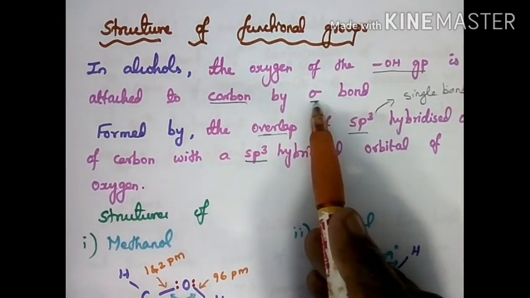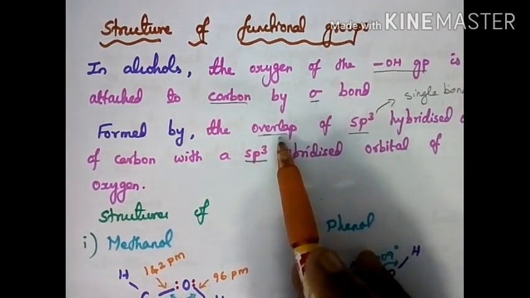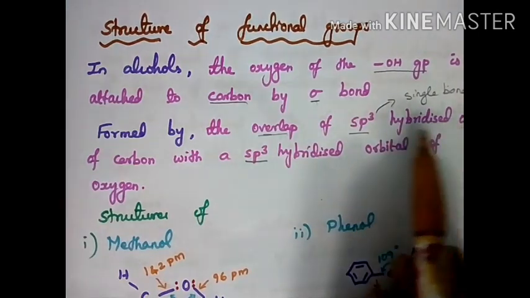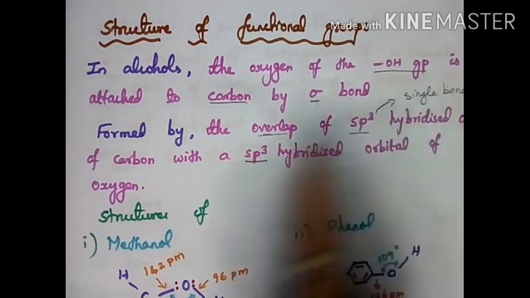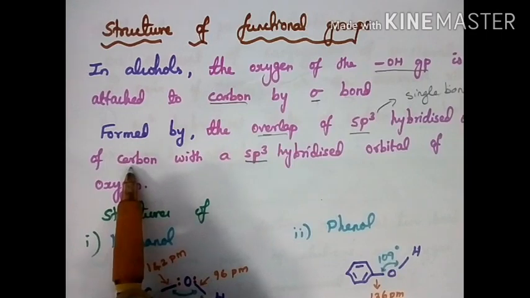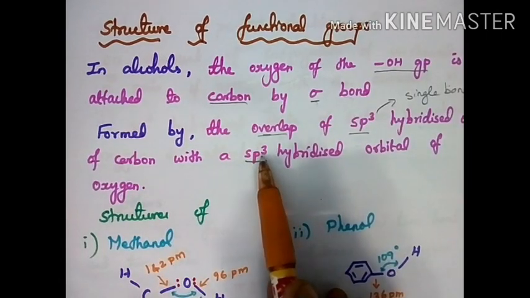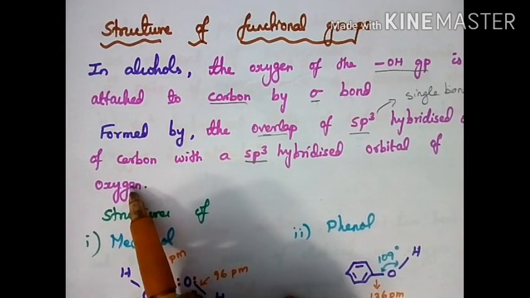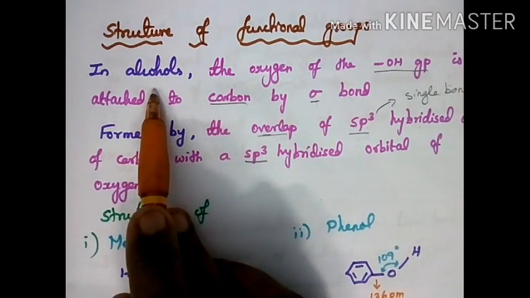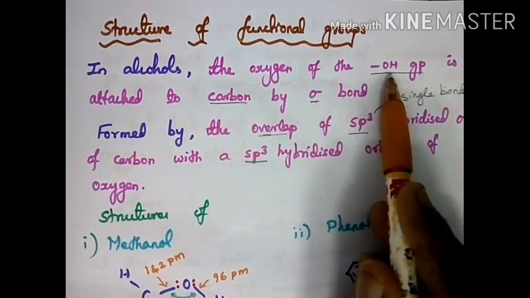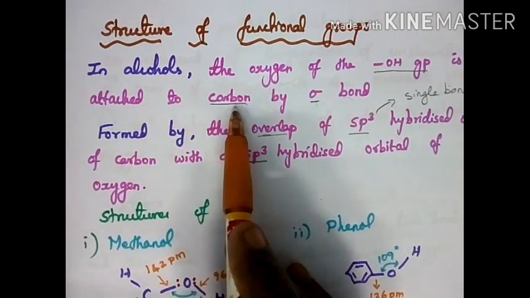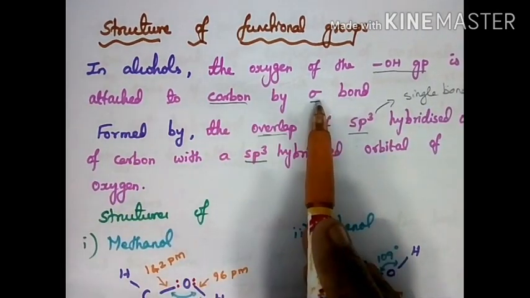How is the sigma bond formed? It is formed by the overlap of sp3 hybridized orbitals. sp3 means single bonded carbon with sp3, again single bonded oxygen. So in alcohols, the OH group is attached to the carbon by a single bond, a sigma bond.